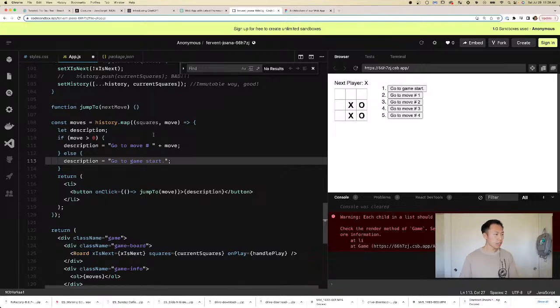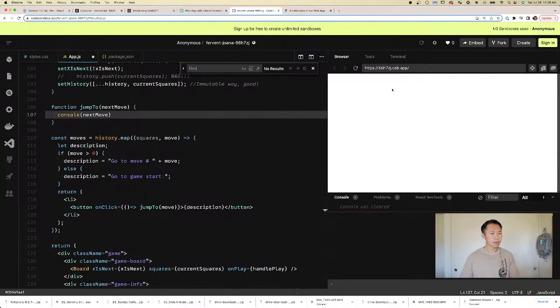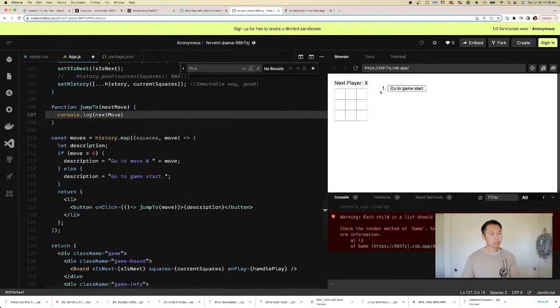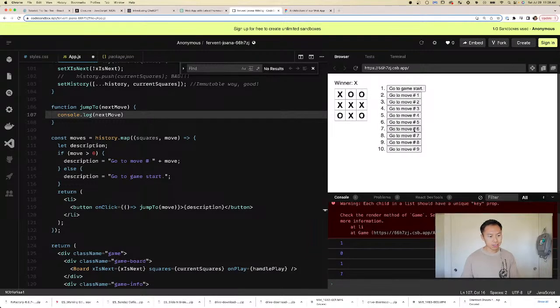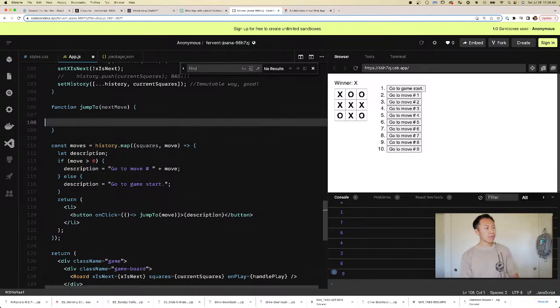Okay, so jump to is not going to work yet. Let's just make sure it's being called. Console next move. Let's just make sure that it's calling the right thing. Oh, console.log. Okay, 1. Yay, that's pretty cool. That's super cool, actually. 7. Look at that. That's pretty dang cool. Okay, so now we just need to update the jump to method, right?